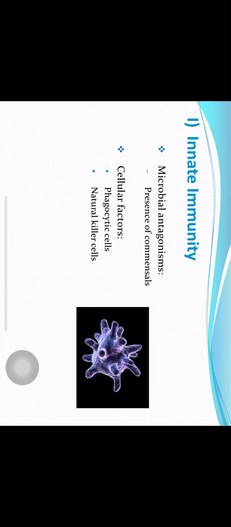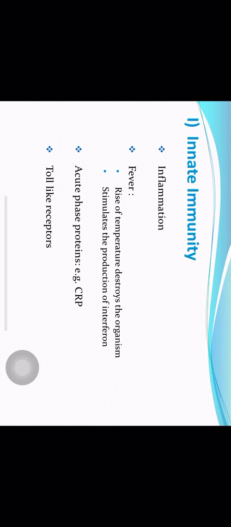Cellular factors like phagocytic cells and natural killer cells are also there. There is a process of inflammation that occurs which tries to ward off the pathogens. Fever is also a defense mechanism. It will also help to destroy the pathogens. Acute phase proteins are there, toll-like receptors are there. So these are various mechanisms of innate immunity which are present by birth, by constitution in a person.